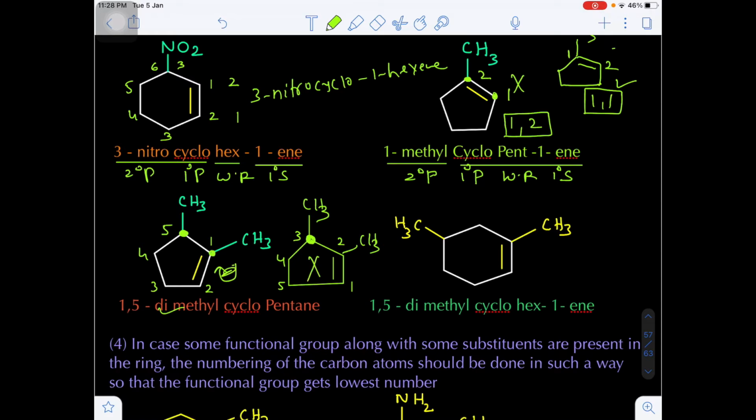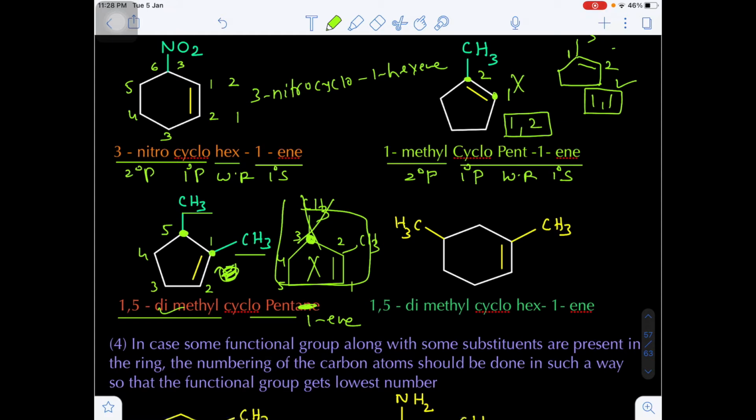Are you getting my point? This numbering will be incorrect numbering. Now according to this, on the first position methyl is there, and the fifth position is also methyl. So that's why 1,5-dimethylcyclopent-1-ene.